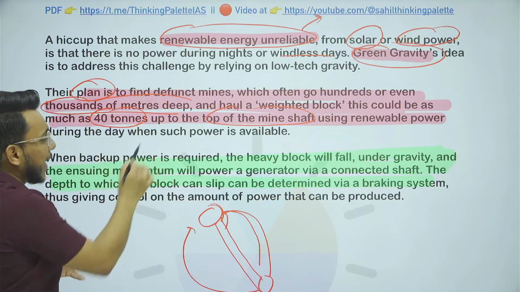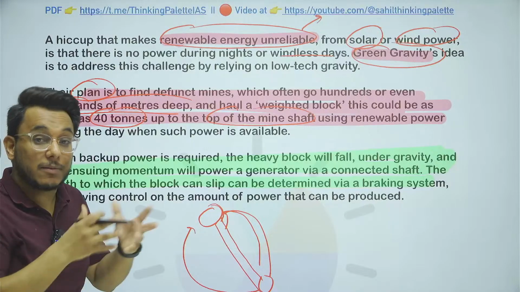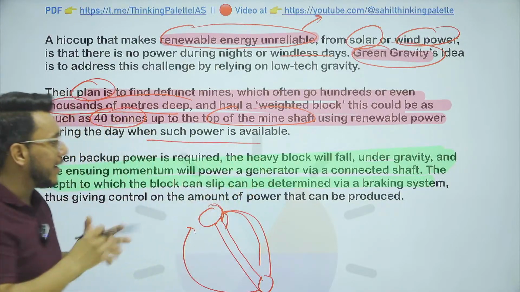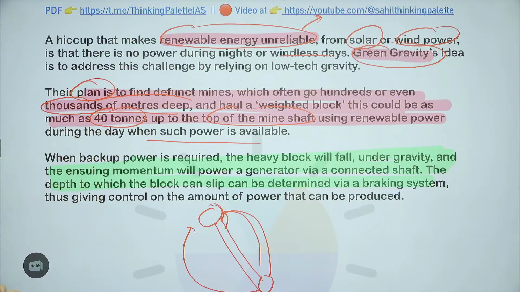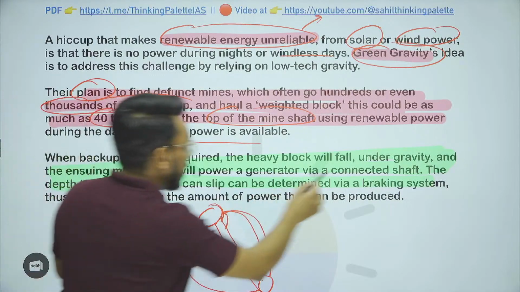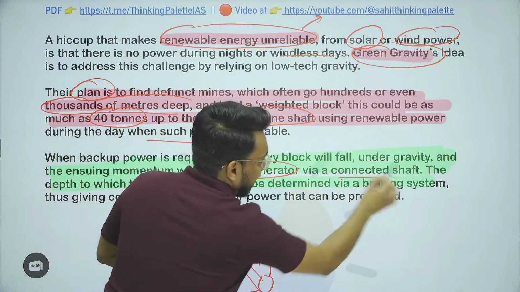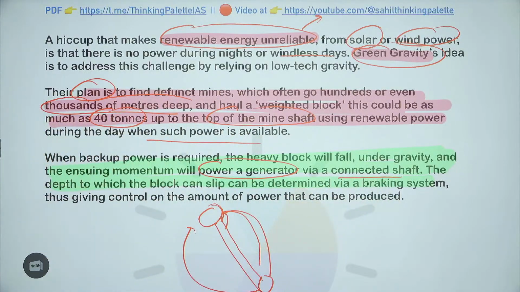And at night time, when power is not available and the sun is not there, this particular block will be rolled down, and when it is rolled down, it will generate power. So basically it will power a generator via this connected shaft, and that power can be used for electricity.